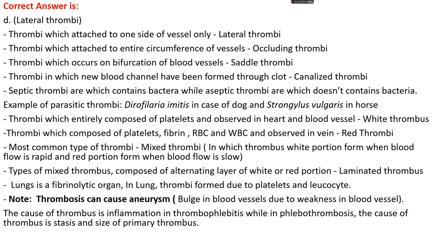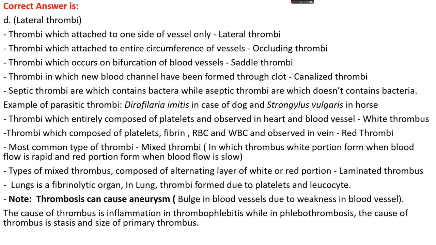The thrombi which attach to the entire circumference of the blood vessel are known as occluding thrombi. Thrombi which occur at the bifurcation of blood vessels are known as saddle thrombi. Thrombi in which a new blood channel has been formed through the clot are known as canalized thrombi. Septic thrombi are those which contain bacteria, while aseptic thrombi do not contain bacteria. Examples of parasitic thrombi are Dirofilaria immitis in dogs and Strongylus vulgaris in horses.